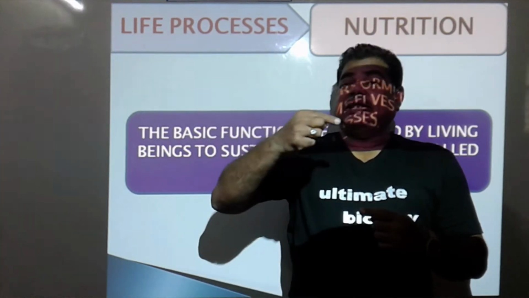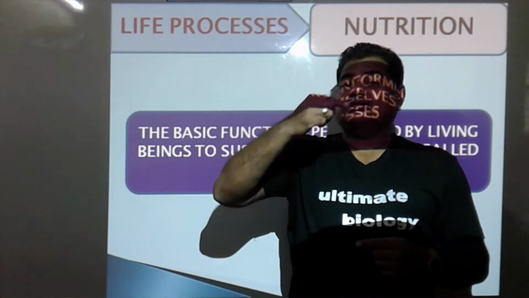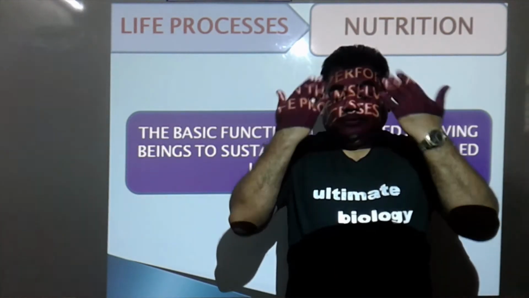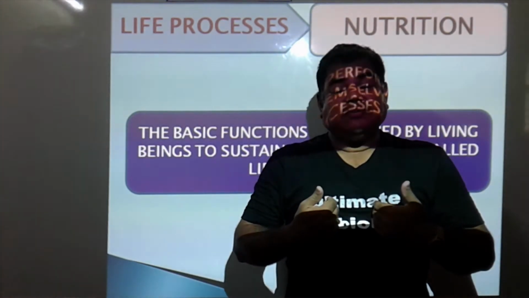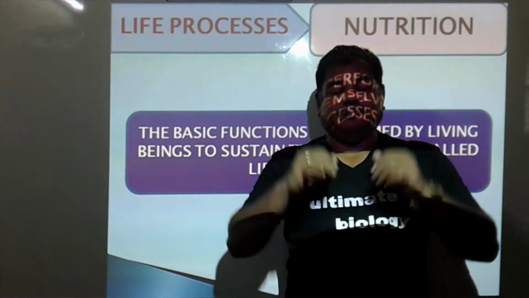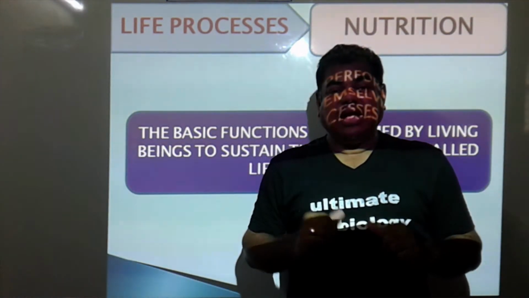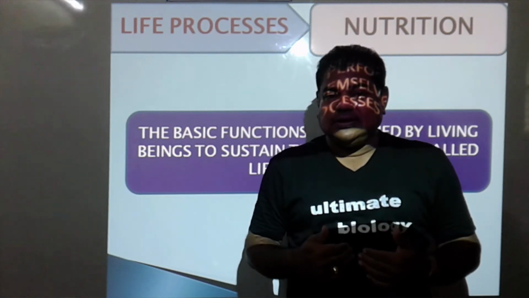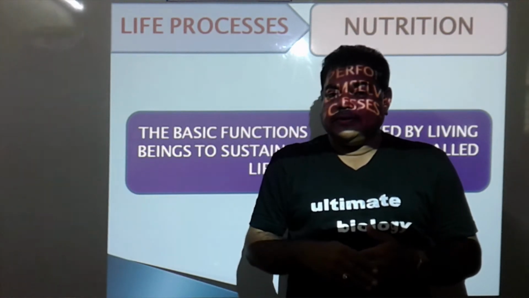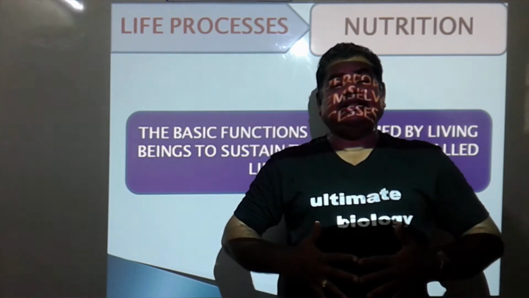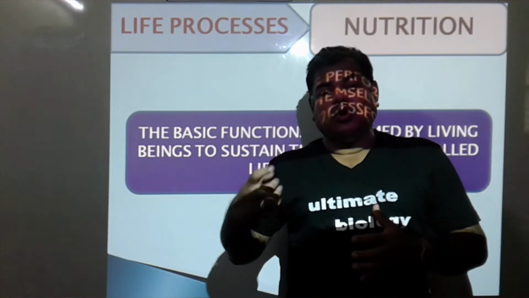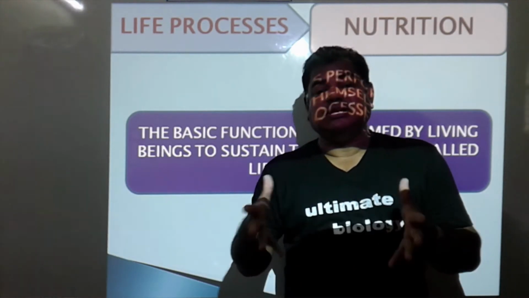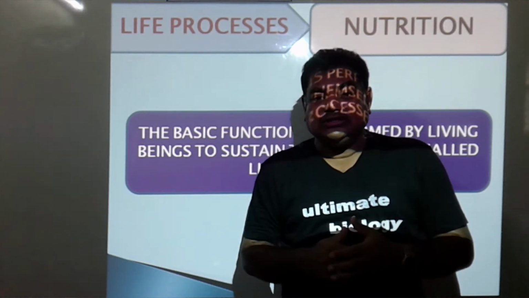I inhale air, I inhale oxygen through this nose. It moves in the system, which we call the respiratory system, up to the lungs, and it gets diffused into the blood. This is a basic function. Then we eat food. That food gets digested in the stomach, is absorbed and gets circulated throughout the body by the circulatory system. That is also a basic function.